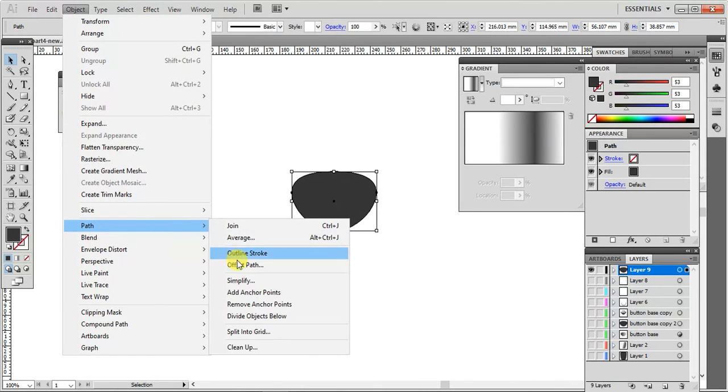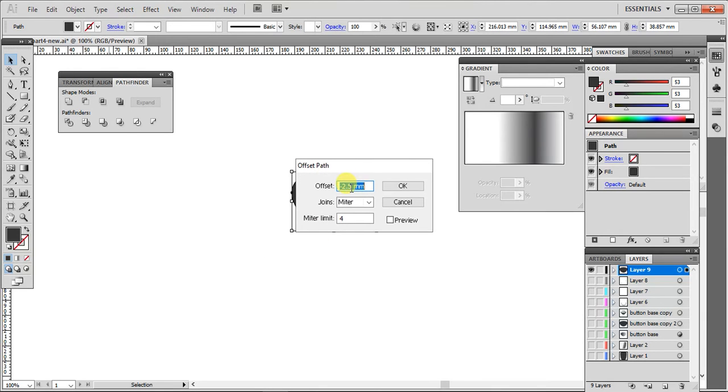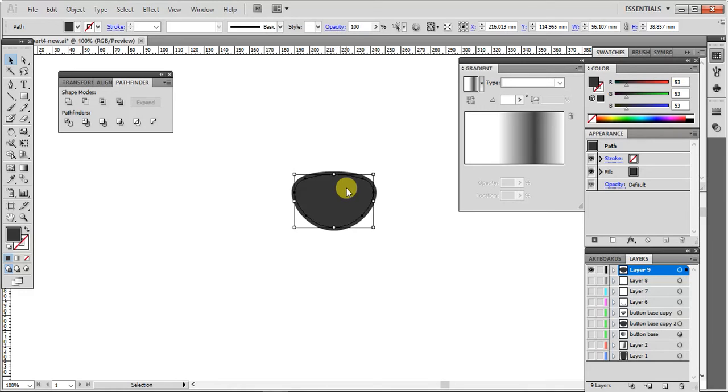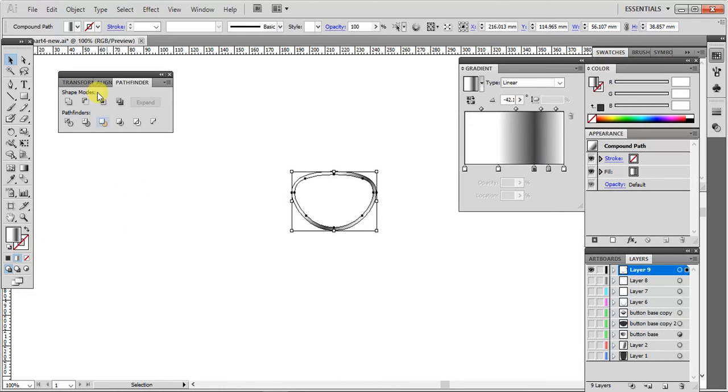Go to path, offset path. This time I'll set a smaller one, let's say 0.2 will do, I think. Okay, and again, apply a gradient. Let's bring back the other stuff.